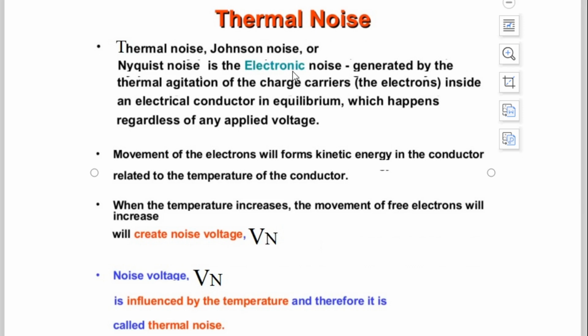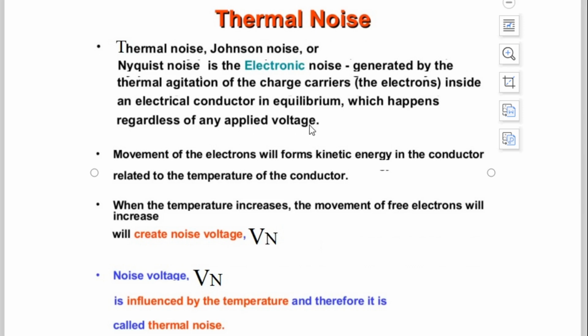You will understand now, it is because of the motion of electrons from one atom to another atom due to thermal excitation. So that noise is there. It is electronic noise generated by the thermal agitation of charge carriers, that is the electrons, because an electron is a charged particle, inside an electrical conductor in equilibrium, which happens regardless of any applied voltage. And this is important, which happens regardless of any applied voltage.